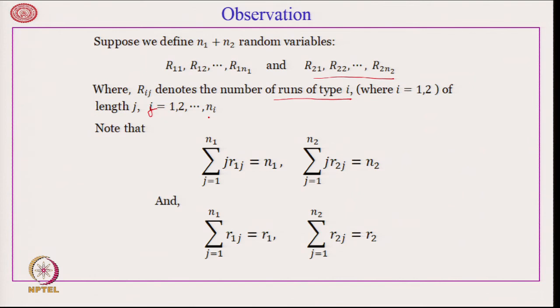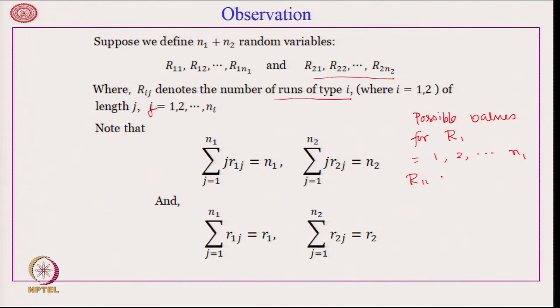What does it mean? That means the number of possible values for R1 is equal to 1, 2, 3 up to n1.